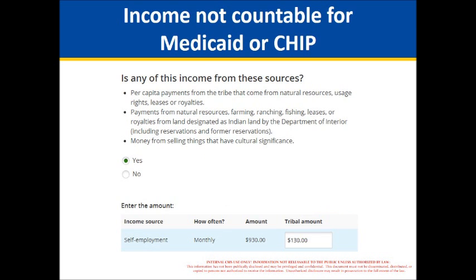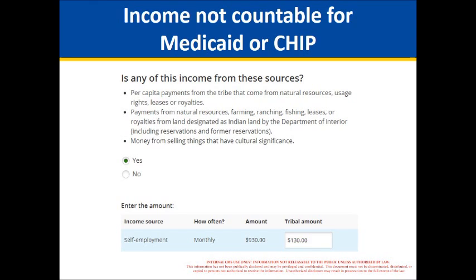So there's also this question that appears in the income section, and this is one of the first examples of a question that will appear based on whether someone has self-identified as American Indian or Alaska Native. It's a question to determine whether someone has received income from any of these sources, and I'll read it for you in case you can't read the screen. It says, per capita, has anyone received any income from these sources?